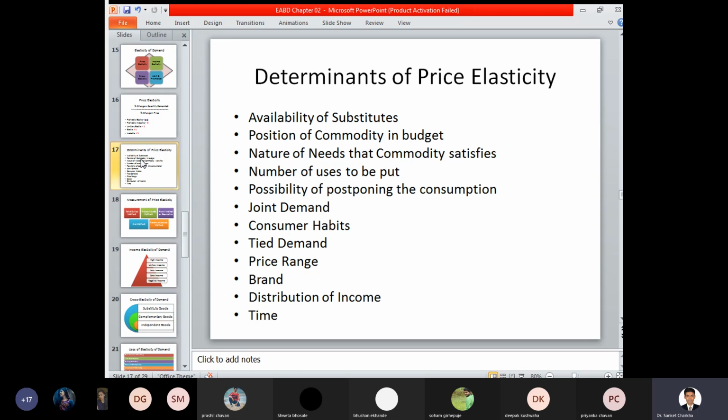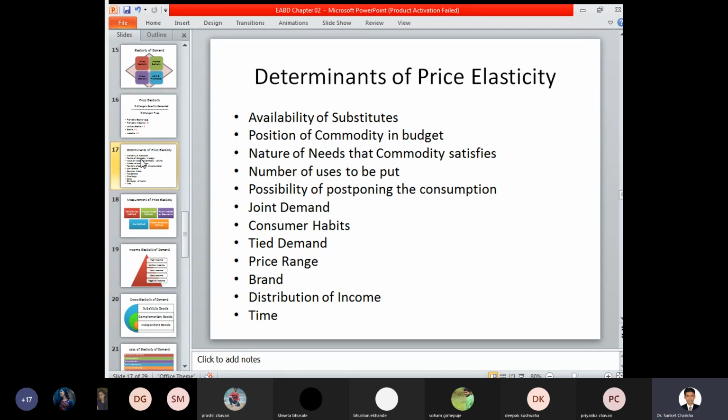Tied demand, or contingent joint demand, is also one and the same, but this particular product is getting associated with the different range of products that exist. A particular product may be available at a certain range and may not be affordable for you. So if you are looking for a product within your specific range, then you may consume that product, and if it is not affordable within your range, then you may not purchase it.